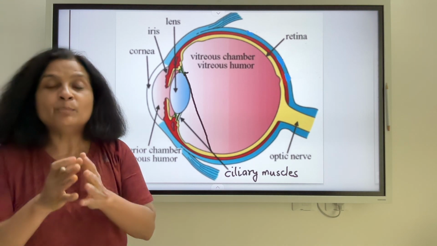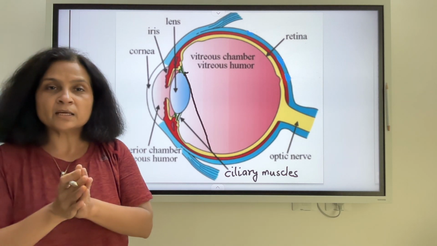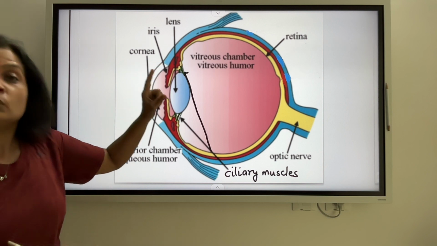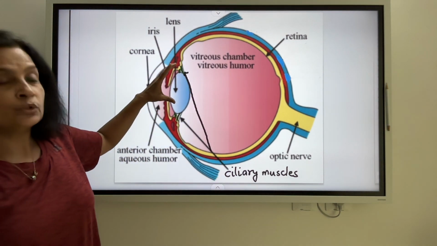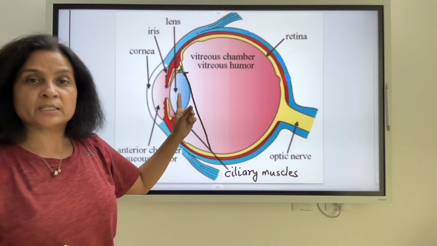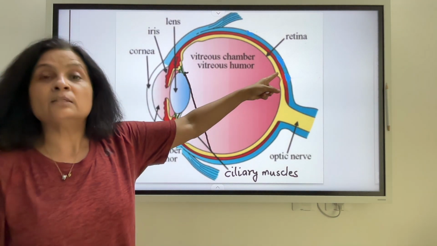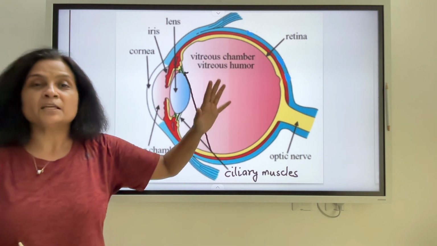Well, its ability to focus the light rays. So what is this lens doing? Well, it is focusing those light rays which are entering the eye. So the light rays are converged by this convex lens, and the light rays are meeting at the retina to create images.